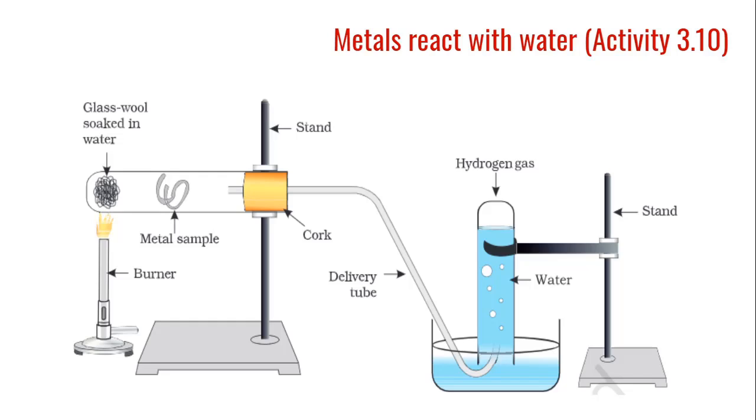Put some small pieces of the samples separately in beakers half filled with cold water. Here in this figure, you can see the beakers half filled with cold water, and we put small pieces of the metal samples in them. Now, which metals react with cold water? We'll observe which metal reacts with cold water. Then arrange them in the increasing order of their reactivity with cold water.